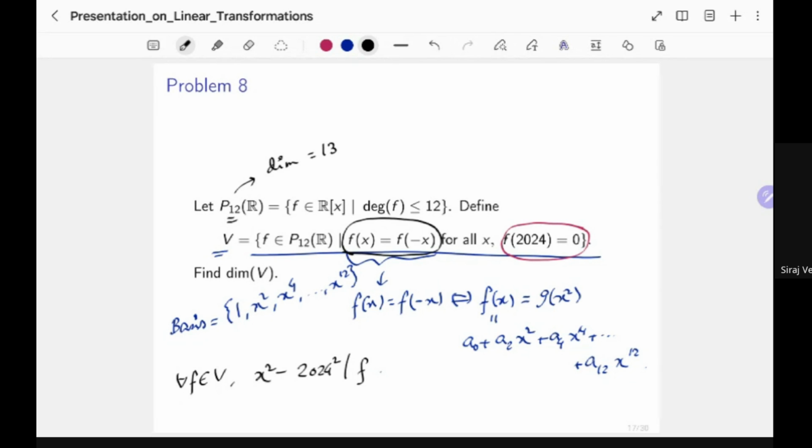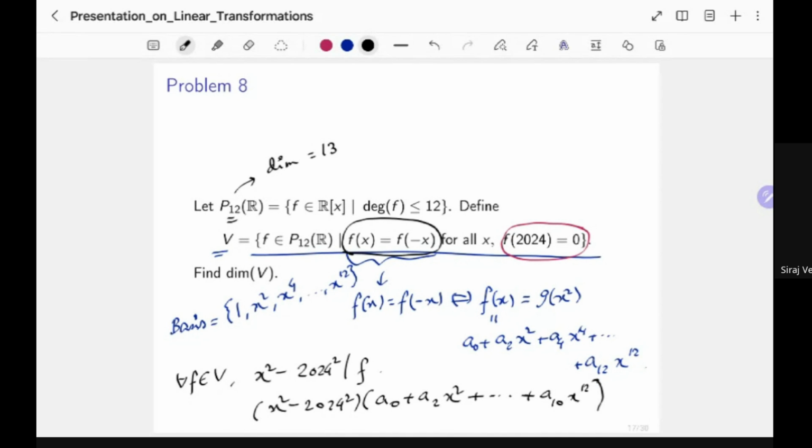So this condition actually reduces the possible basis. You really don't have to consider up to x to the 12. You have to consider up to x to the 10, because x squared minus 2024 squared is already a factor. So what else is there has to be a polynomial that looks like a0, a2x squared, up to a10x to the 10.